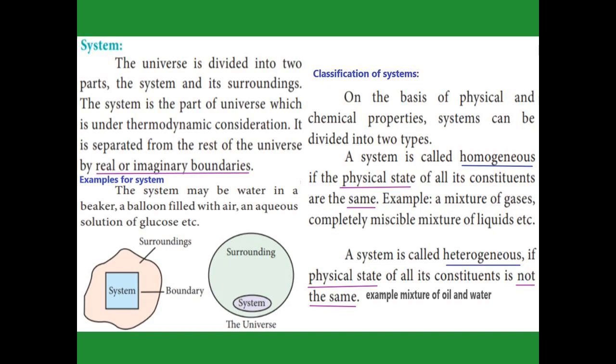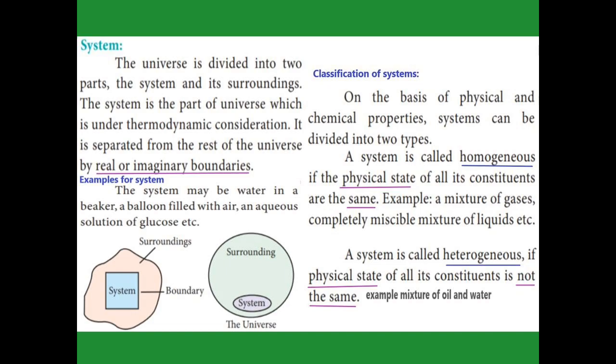For example, for a system, your book gives water in a beaker, a balloon filled with air, and an aqueous solution of glucose. So these are what we consider as systems, and the container holding them is called the boundary. The next topic is the classification of systems. Based on physical and chemical properties, there are two types of system: homogeneous system and heterogeneous system.